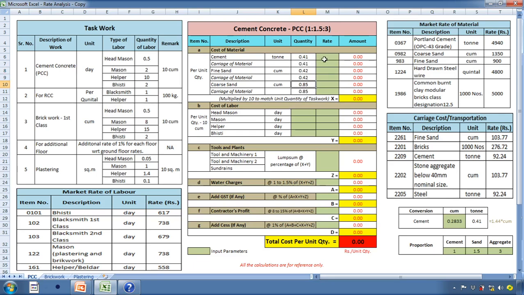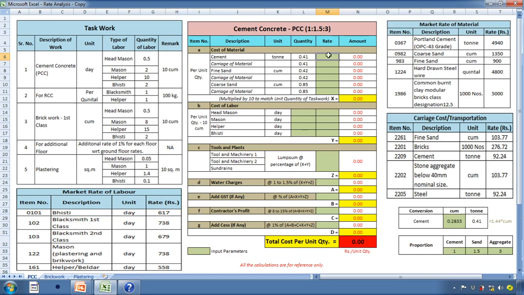Now here we need to input the rate of each of these materials. So first of all, for cement, the market rate of the cement is, here I can have Portland cement OPC 43 grade, unit is in ton, and here also I have unit in ton.